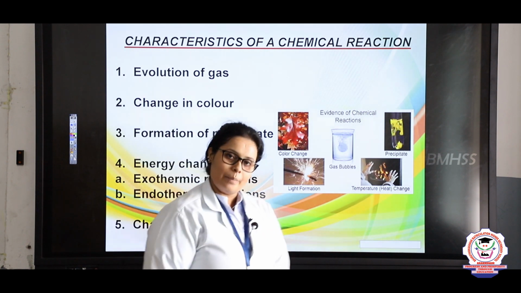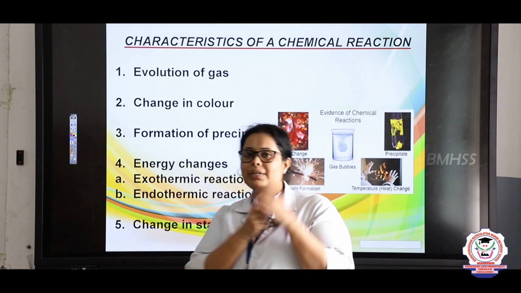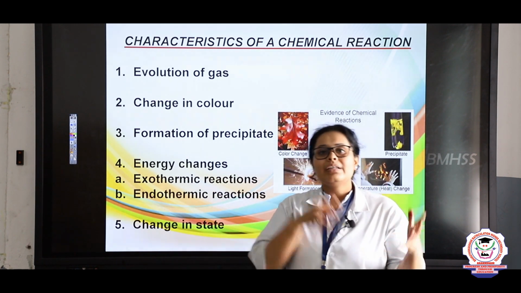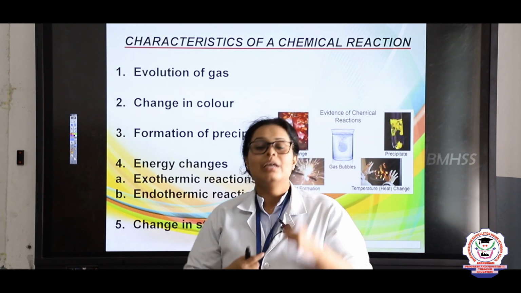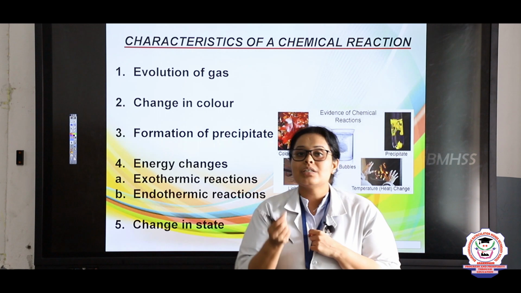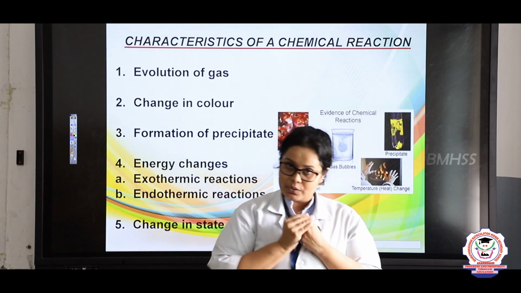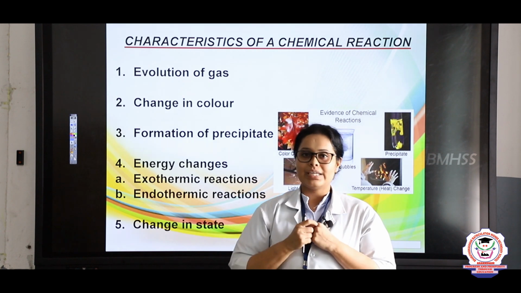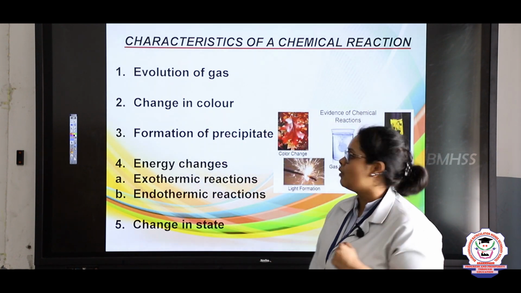In the next topic, students, we are going to see how a chemical change takes place. All chemical changes take place by a chemical reaction, which is initiated by the absorption or liberation of heat energy. There are five major changes in a reaction.